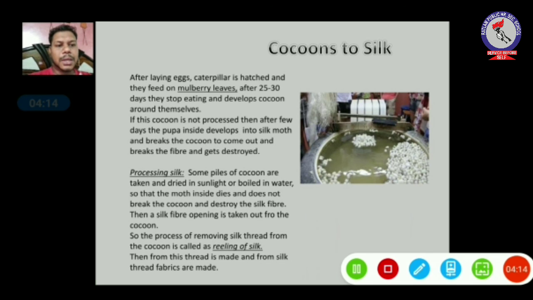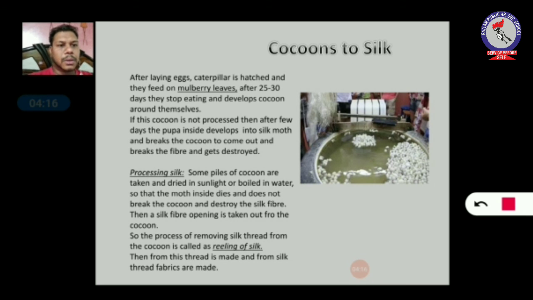Okay, you can see in the diagram, there is a group of cocoons kept in boiling water. So this boiling water kills the silk moth inside the cocoon, and the silk moth does not break the cocoon, and the silk fiber does not get destroyed, and we can extract the silk from the cocoon.